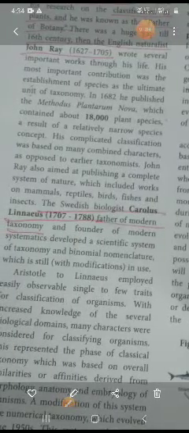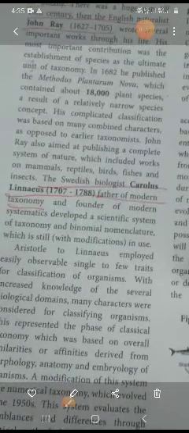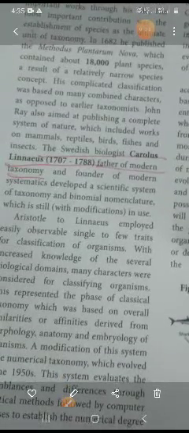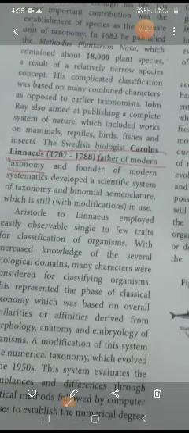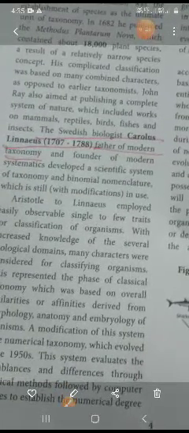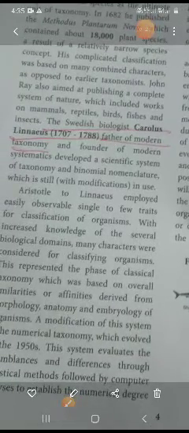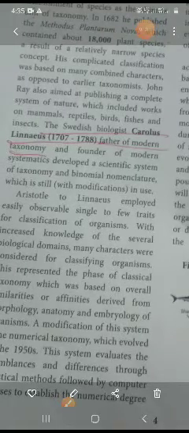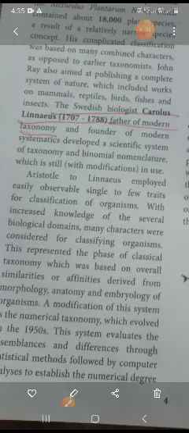The next scientist is John Ray. He also published many other books, and his research included mammals, reptiles, birds, fishes, and insects. The Swedish biologist Carolus Linnaeus is the father of modern taxonomy. So, father of modern taxonomy, Carolus Linnaeus. Okay. He also released many other books in taxonomy and on binomial nomenclature. Based on Carolus Linnaeus's modern taxonomy, it has since been modified, and we can use it up to 2020 also as it is modified.